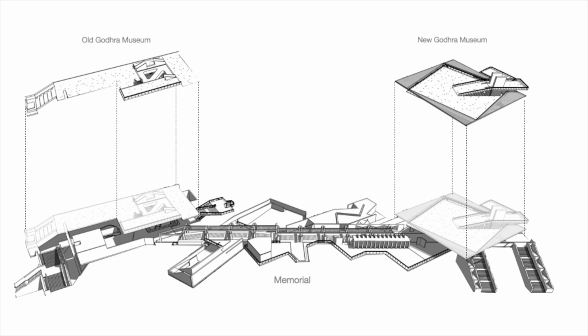And this is the overall axonometric view. On the lower level we have the memorial, and above we have the museum. On one side we have the old Godhra Museum, and on the other side we have the new Godhra Museum. So this is a journey from the view of a traveler visiting Godhra, which is more of a spatial analysis of the complete design.